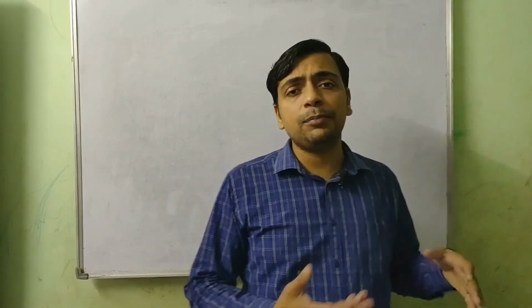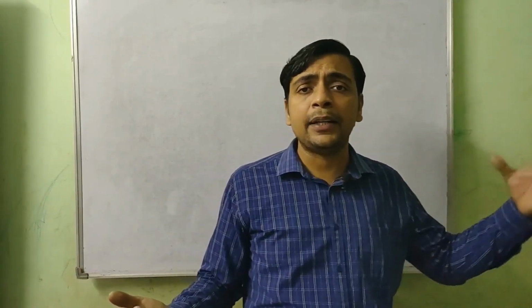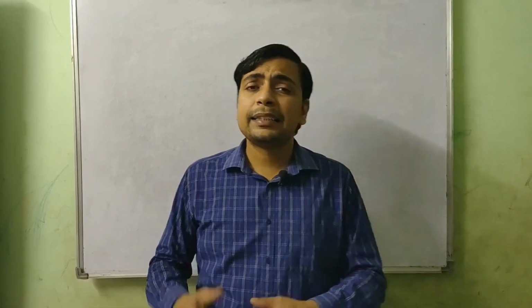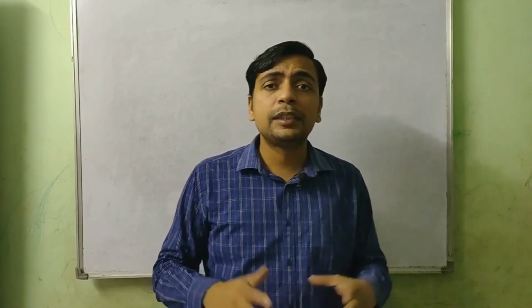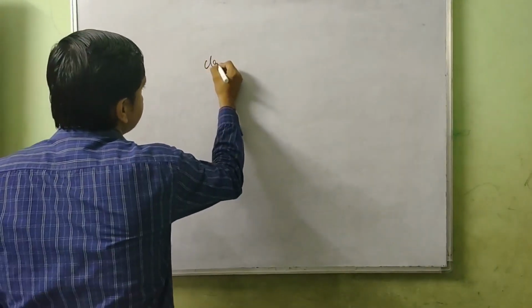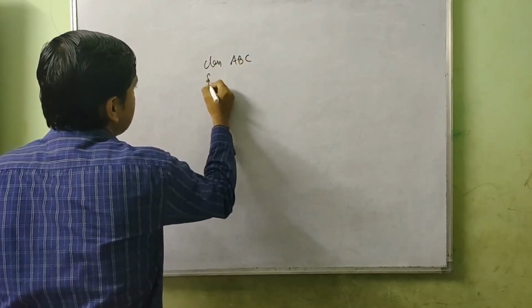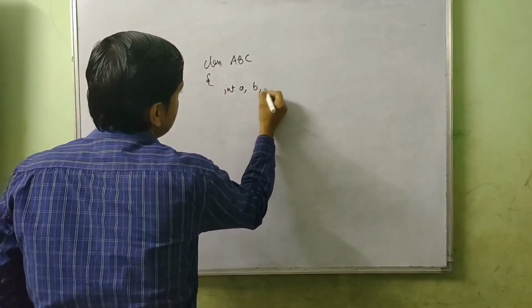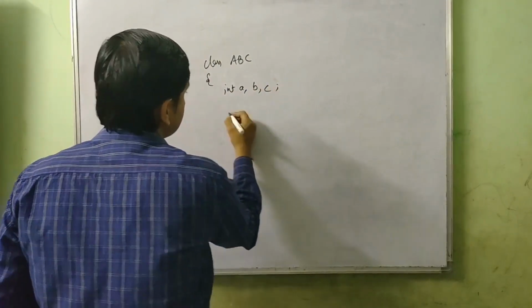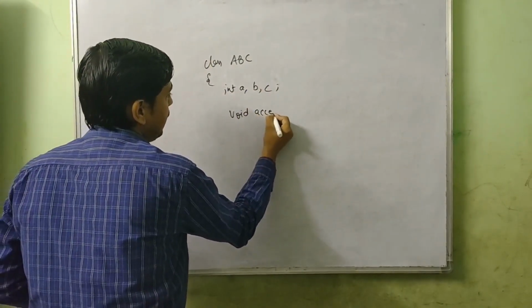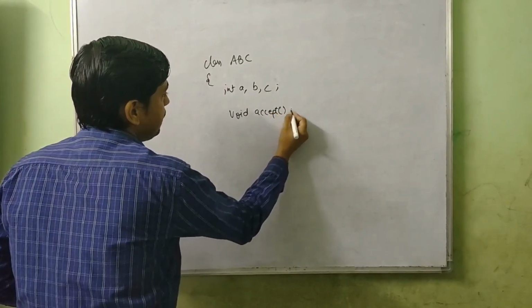But what is the difference between a static data member and a non-static data member? And of course, what is the difference between a static method and a non-static method? So let's see. Suppose a class ABC is having 3 data members, and similarly it is having 1 or 2 methods as well, accept and display.